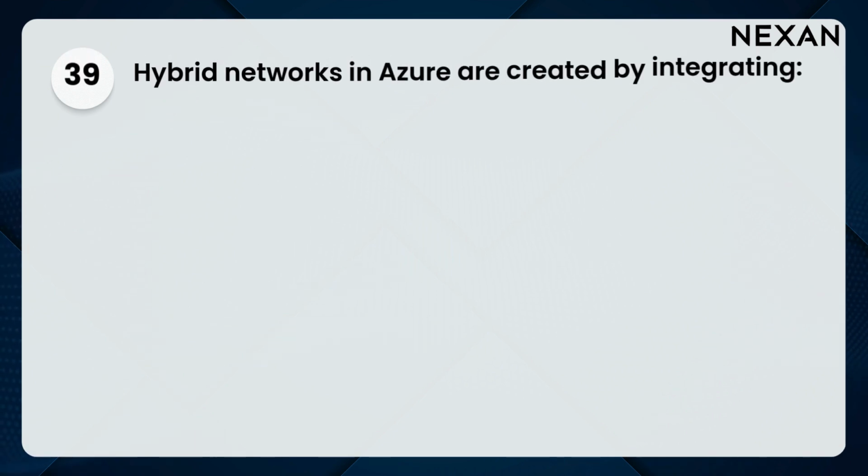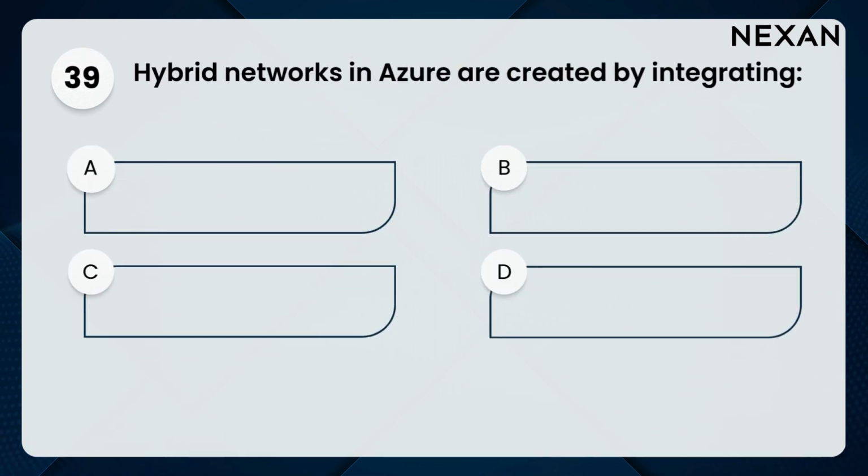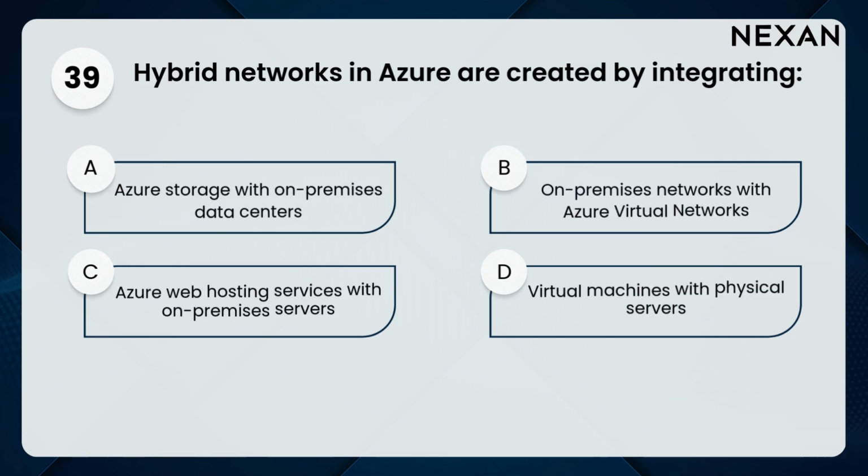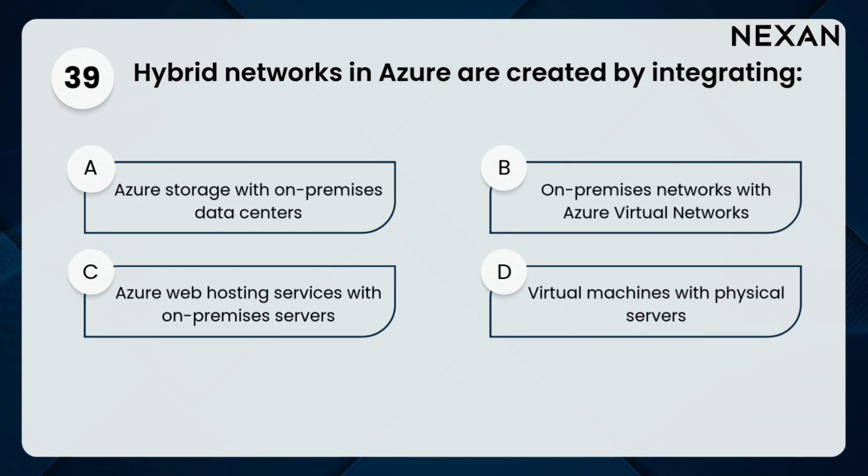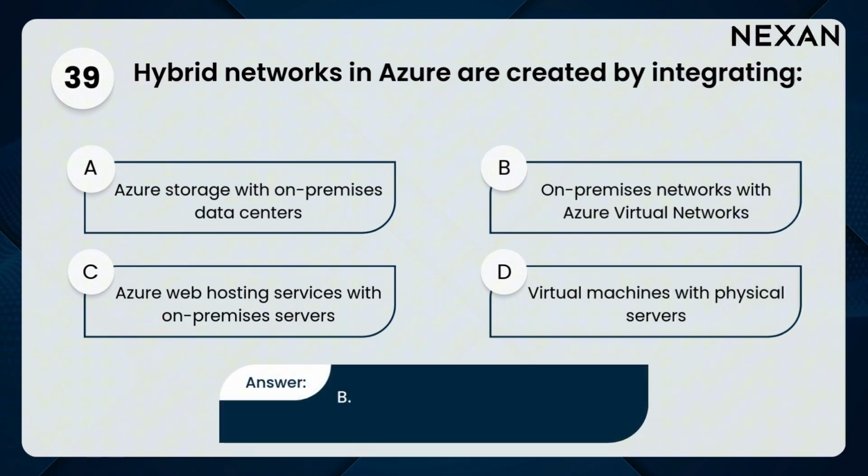39. Hybrid networks in Azure are created by integrating: A. Azure storage with on-premises data centers, B. On-premises networks with Azure Virtual Networks, C. Azure Web Hosting Services with on-premises servers, D. Virtual machines with physical servers. Answer: B. On-premises networks with Azure Virtual Networks.